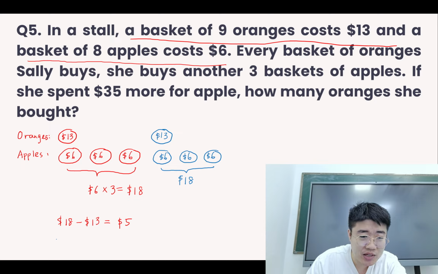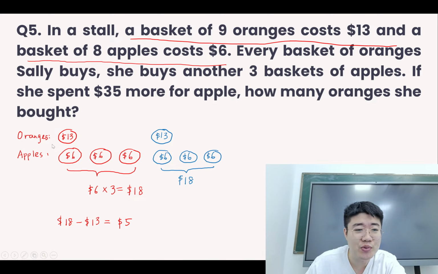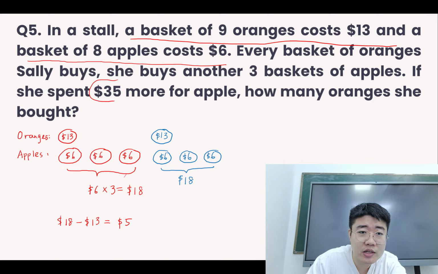So what we can do is that since this number is always the same, you see the first group, 1 orange, 3 apples, difference is 5. Second group, 1 basket of oranges, 3 baskets of apples, the difference is also $5. So altogether this difference is 35. So the total difference is $35 more for the apples.